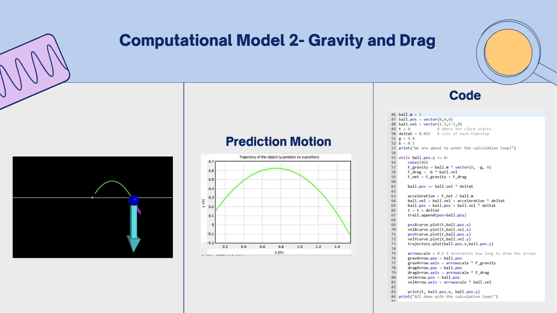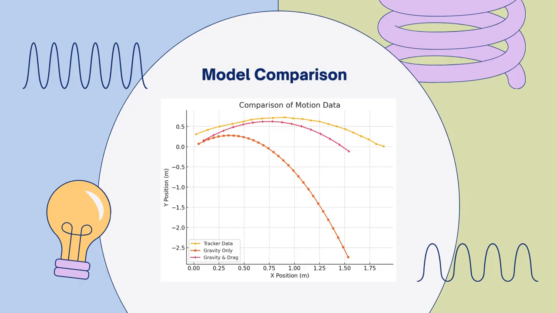Let's compare all models with experimental results. This graph overlays experimental data, the gravity-only model, and the drag-inclusive model. The gravity-only model overestimated range, while the drag model aligned better with real data. Minor discrepancies stem from experimental errors and model simplifications.